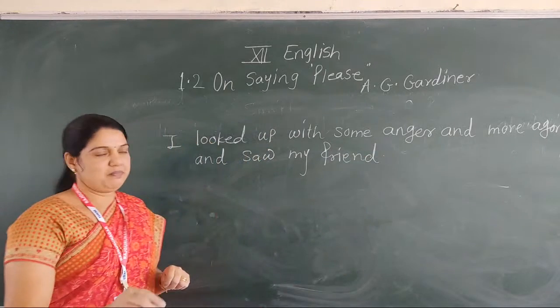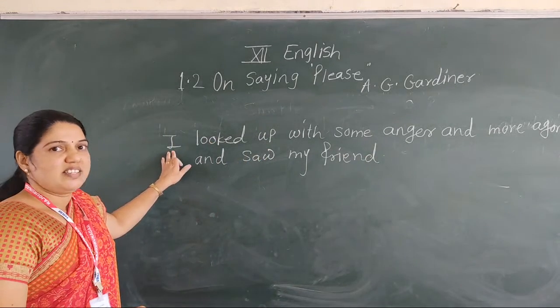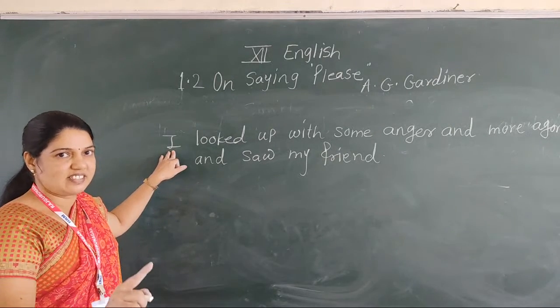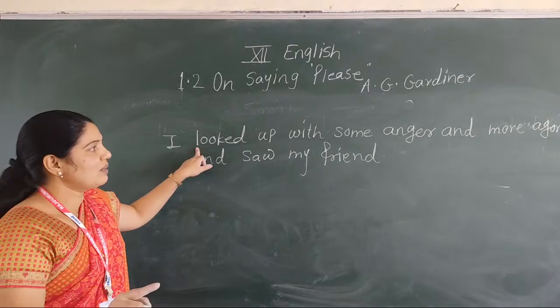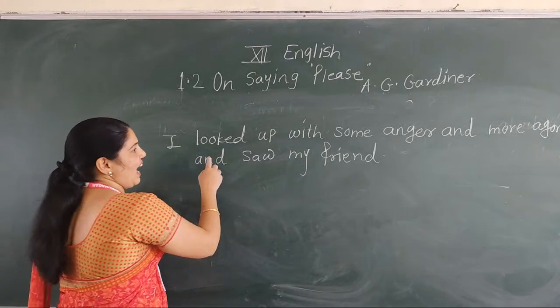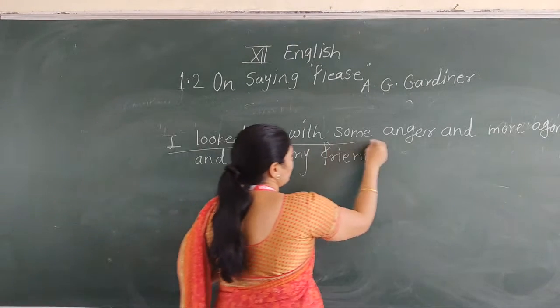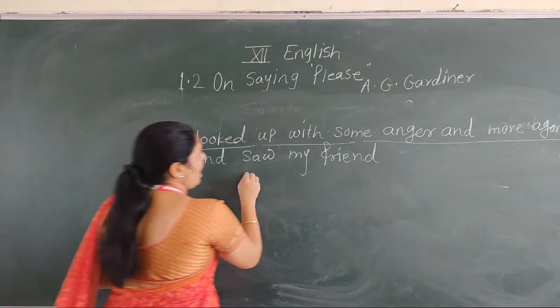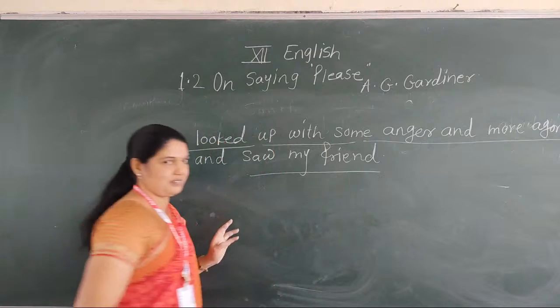Now see, in this sentence there are two sentences here. I looked up with some anger and agony, it's the first sentence, and the second sentence is saw my friend. Okay?